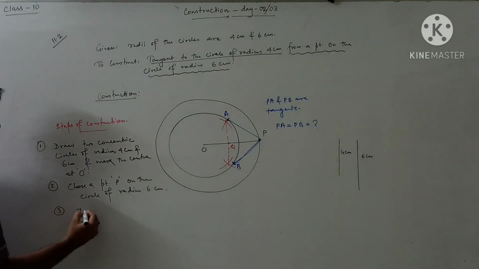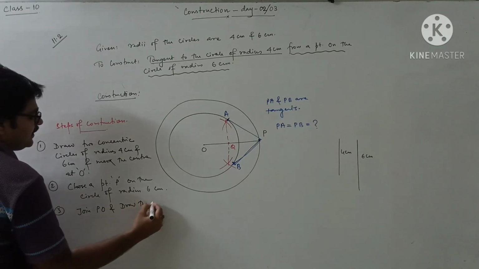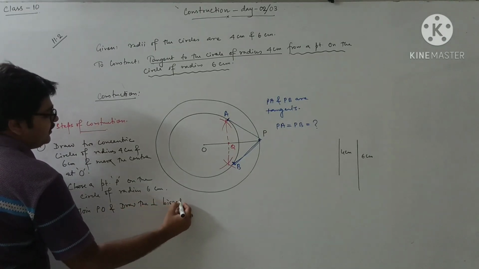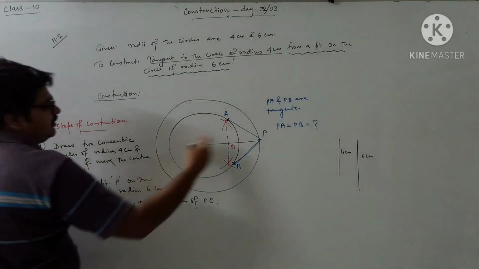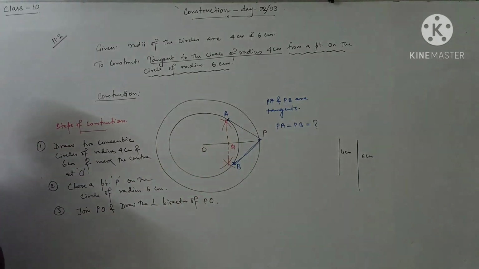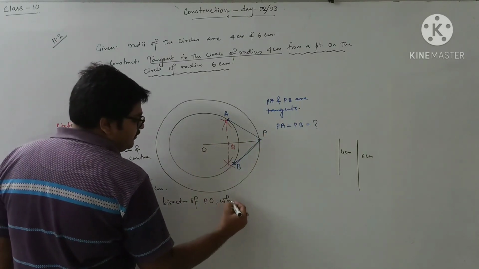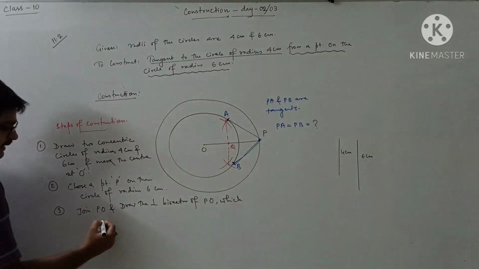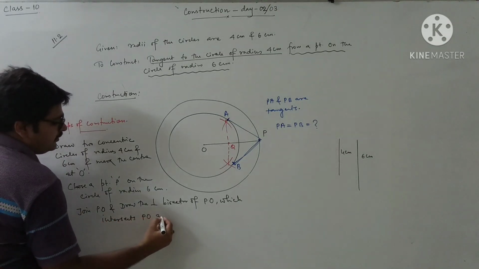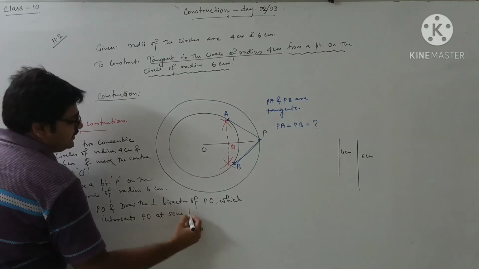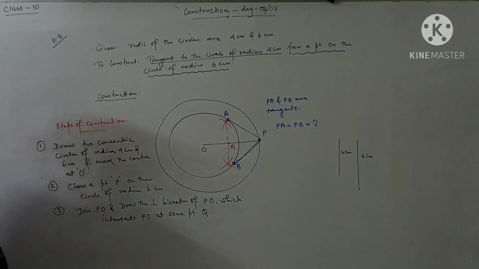Third, join PO and draw the perpendicular bisector of PO. We have joined PO and drawn the perpendicular bisector of PO, which intersects PO at some point Q. Okay.